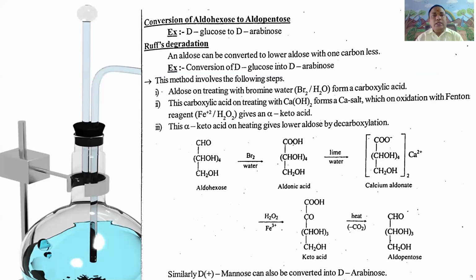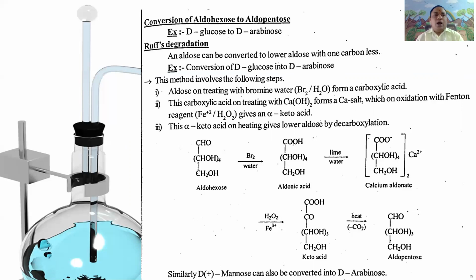It means decreasing the carbon atoms, or preparation of a lower carbon containing aldopentose from aldohexose. This method involves the following four steps.